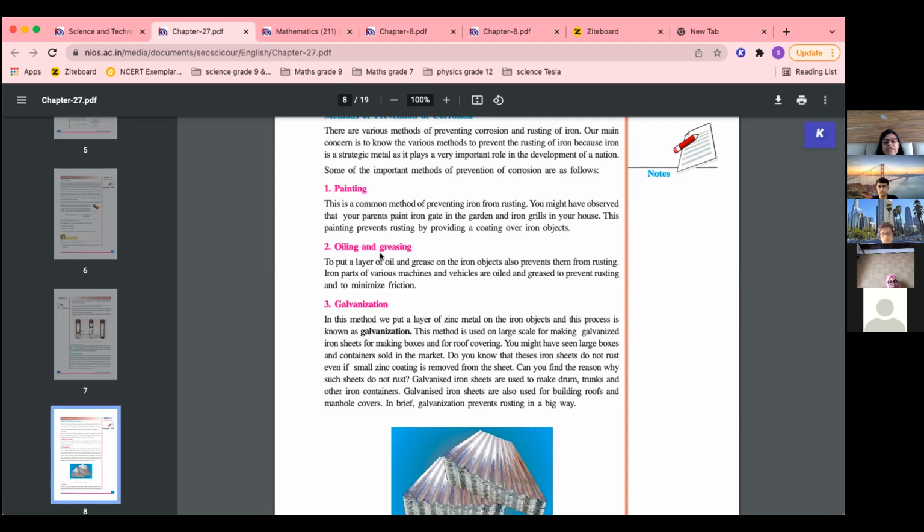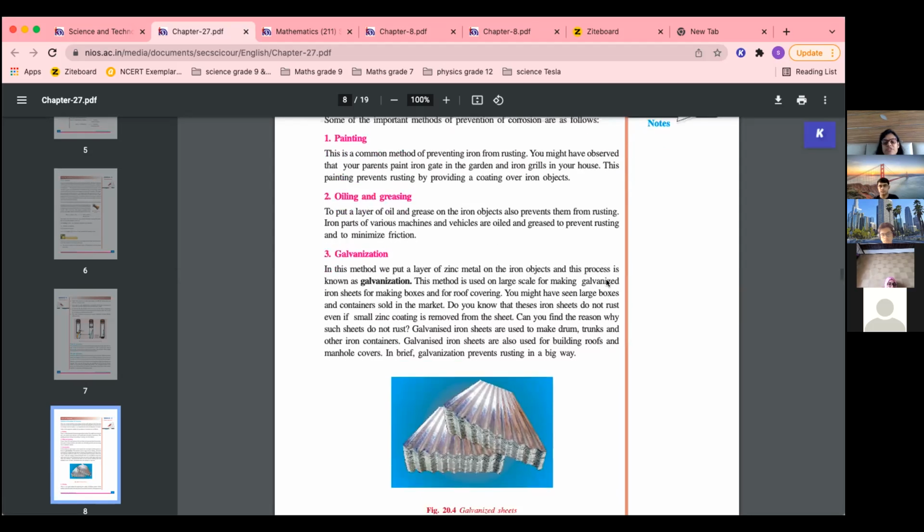Okay. Oiling and greasing also same thing, does not come in contact with water. When you grease something, water will not come into it. Okay, so to put a layer of oil or grease on iron objects prevents them from rusting. Iron parts of various machines and vehicles are oiled and greased to prevent rusting.